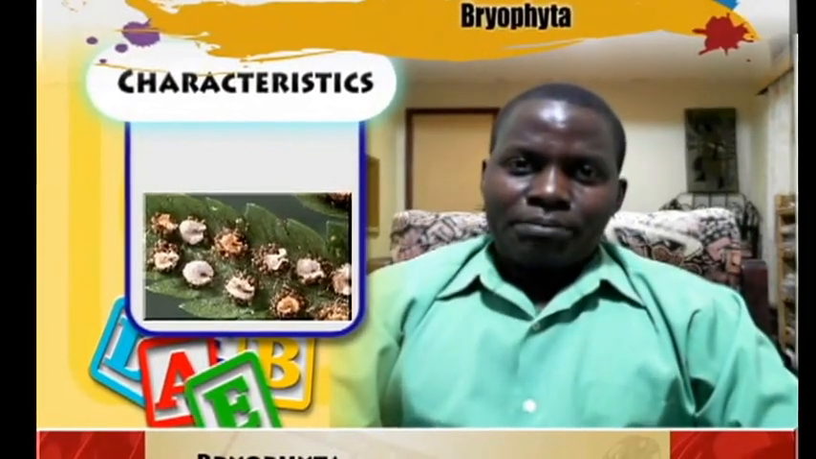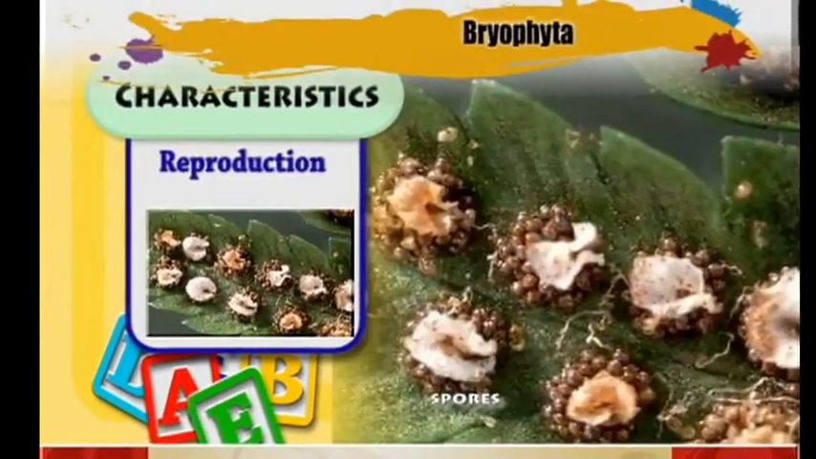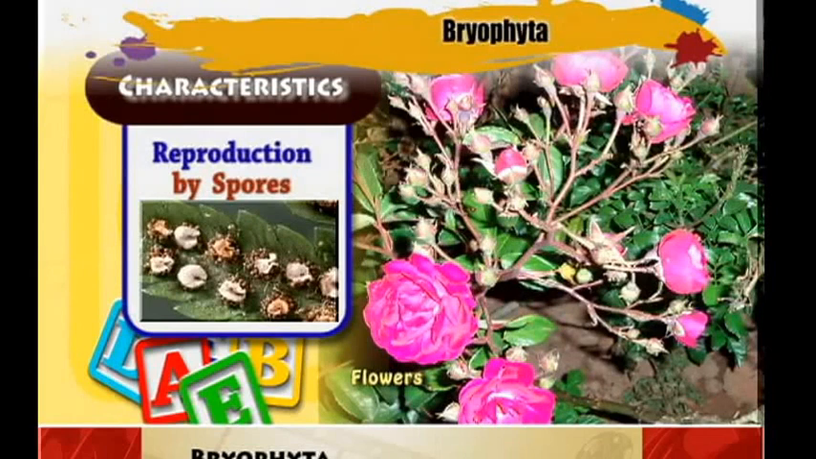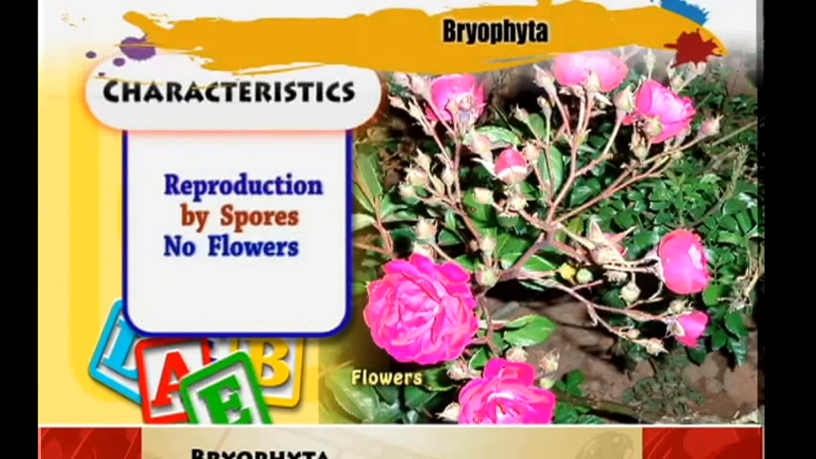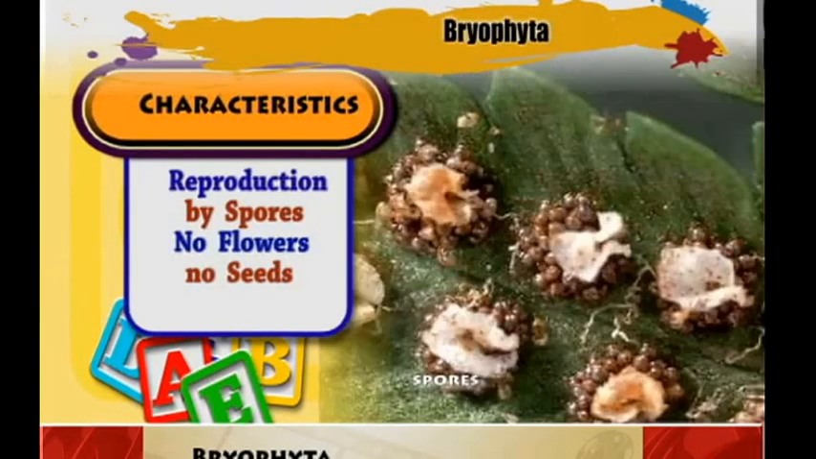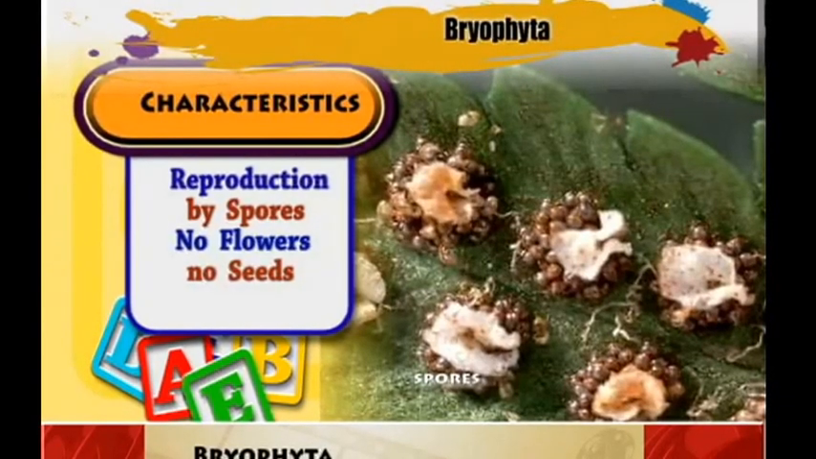Then you will find that all these organisms that we are putting in this group of the Bryophyta have similar characteristics. One of the characteristics is that they reproduce themselves by use of spores. All Bryophytes reproduce themselves by means of spores. They also do not have flowers. They don't bear flowers, and therefore they never have seeds, because we have seen that they reproduce themselves by use of spores.